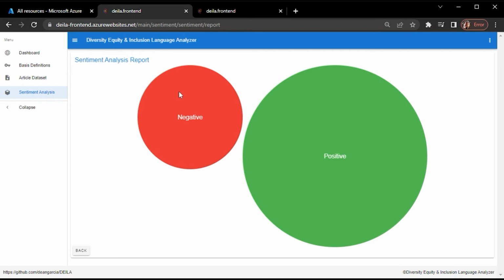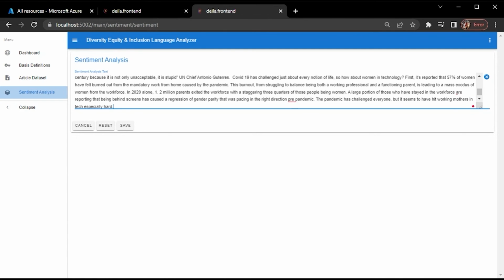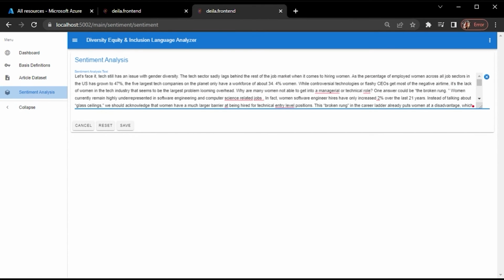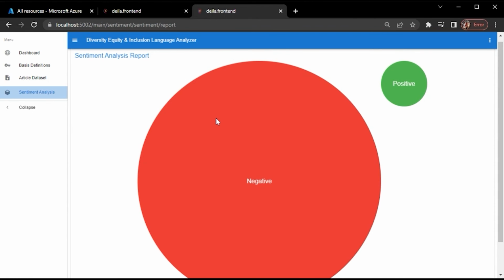At least visually, I do want there to be some sort of indication of how the content was perceived. We could also see that here on my local version, which is running the machine learning model. So if I paste in some text that I got earlier, we can submit this text through the machine learning model, and it'll give us this indication that the article was negative. And this concludes this demonstration.